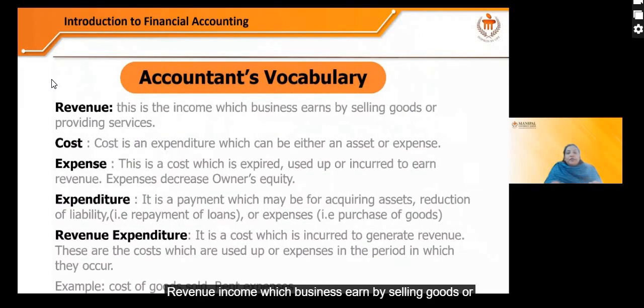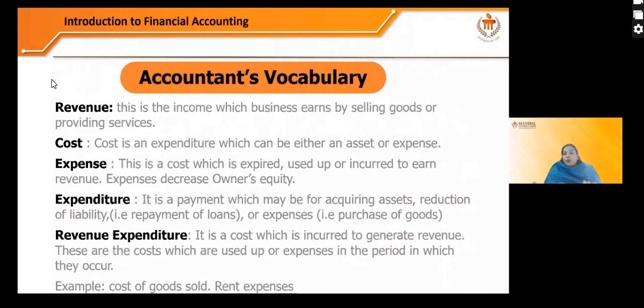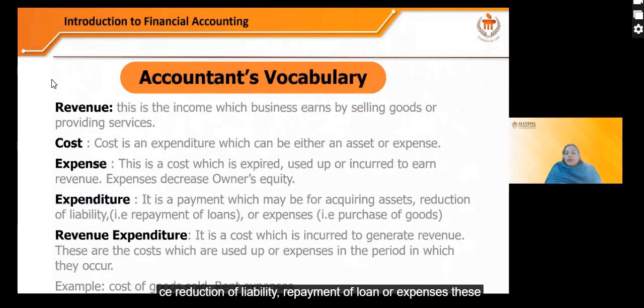Revenue is income which a business earns by selling goods or providing services. Cost is an expenditure which can be either an asset or an expense, right? Like an expense, the cost which is expired, it is incurred to earn revenue. If there's an expense, it will definitely decrease the owner's equity. Expenditure is payment for acquiring assets, reduction of liability, repayment of loan, or expenses. These are all expenditure. Revenue expenditure is the cost which one incurs to generate revenue. So that is the revenue expenditure, like cost of goods sold or rent expenses.